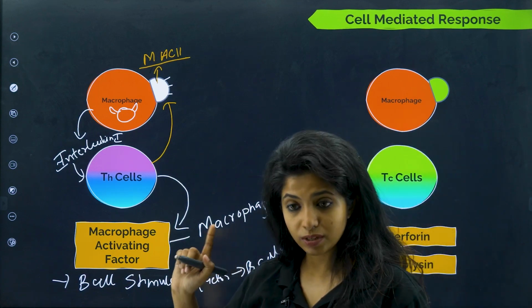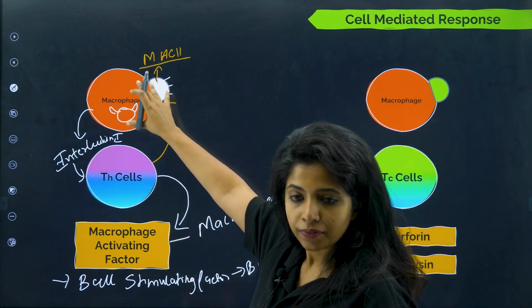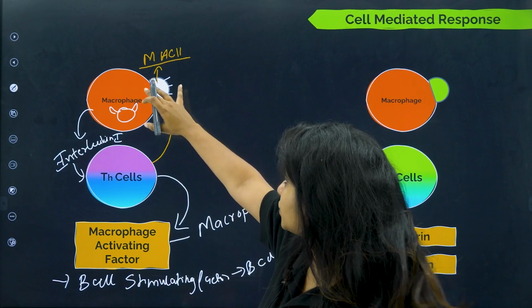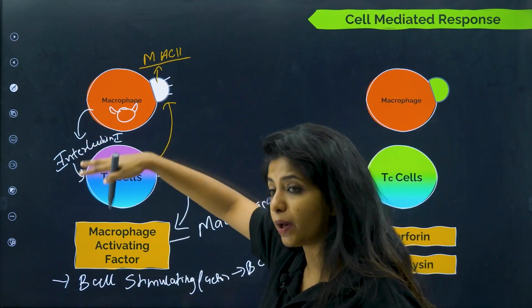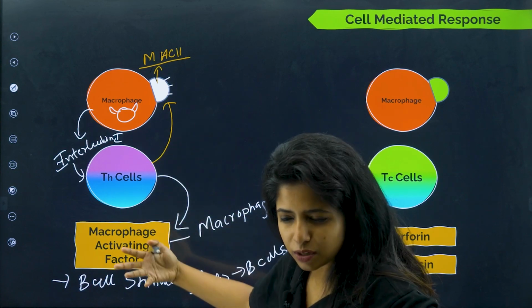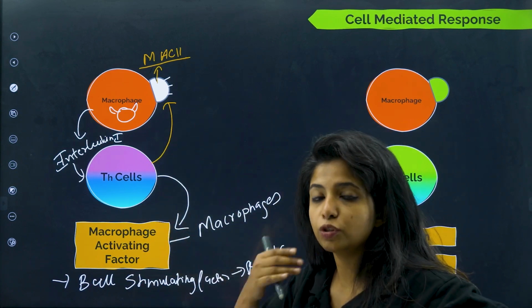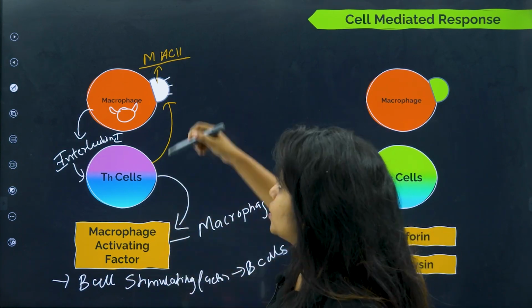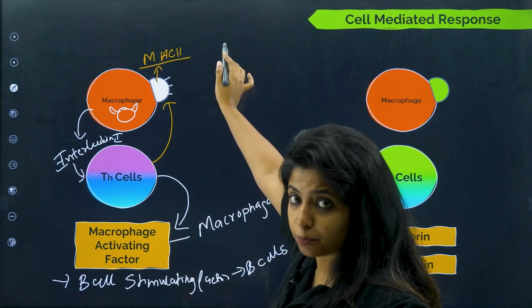So what I was saying is that there is a macrophage. It is killing the pathogen and presenting it, so that there are other pathogens also. You need force, so you're just calling other cells to come to this particular site and help them. So MHC2 is the one, with the help of its presence,